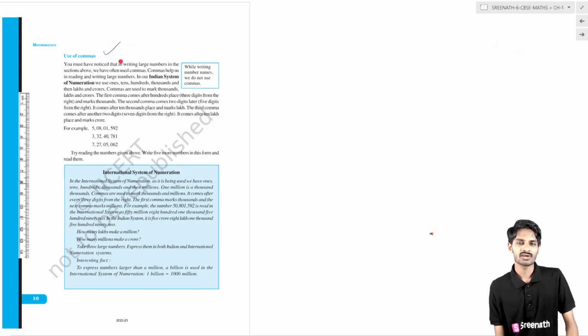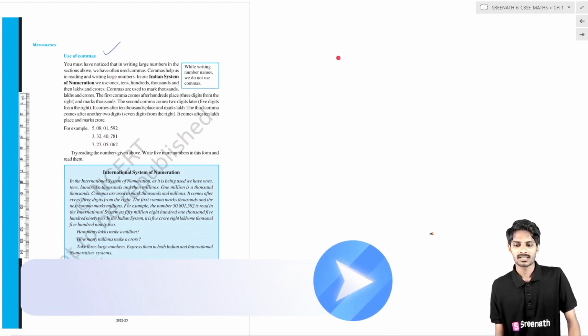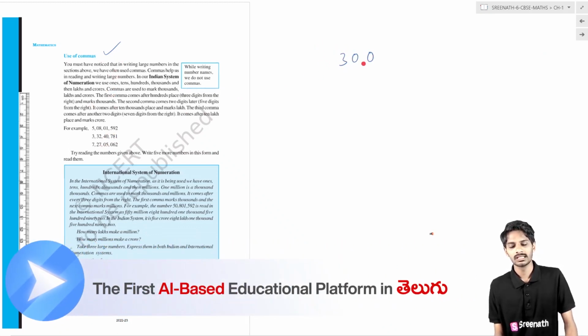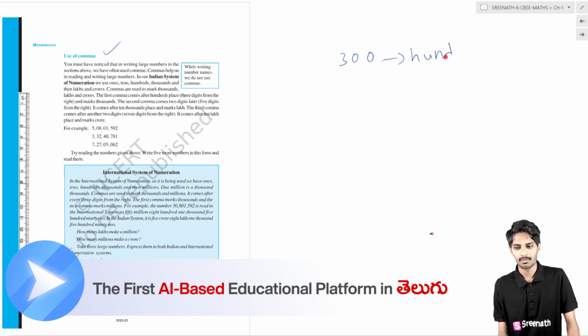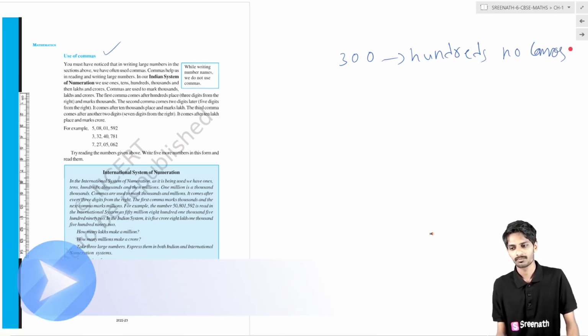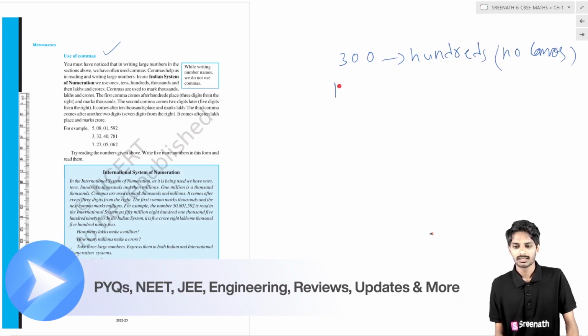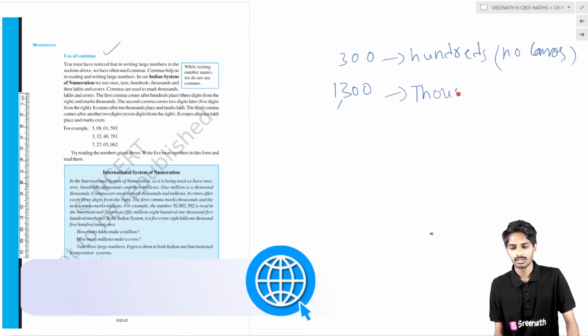is use of commas. By using commas we can easily read. In the Indian system, how will we use commas? Basically, if there is 300, we don't use any commas. For hundreds, no commas. There is 1300, which means one thousand three hundred. Then we place 1 comma. So for thousands we will use commas.